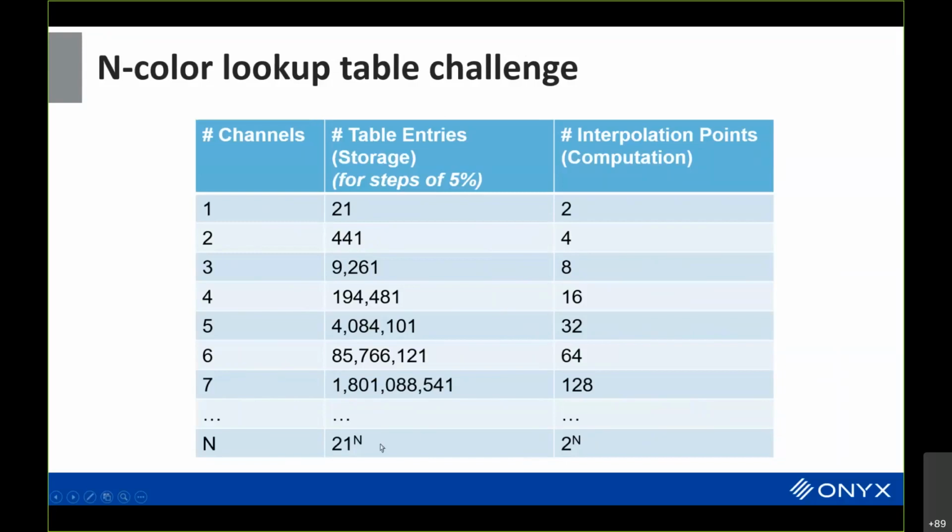It grows big. The challenge with ICC profiles is that with more channels, you have to lower the number of steps. So rather than doing steps of 5%, maybe do steps of 33%, and that makes the profile much less accurate in terms of its ability to be predictive.